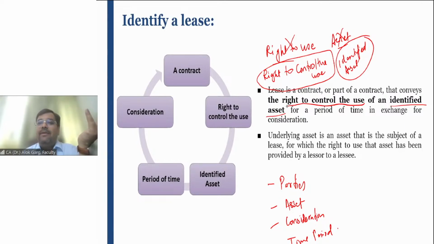But in some cases, in some states or in some areas, the lessor may say, you see, I am paying the property tax for this year, and this year you are using my property, so you have to pay the tax. Probably the lessee also may pay. So it is more from the perspective of the agreement, how you are drafting your agreement. If the agreement is not clear, generally the liability is relating to the lessor.